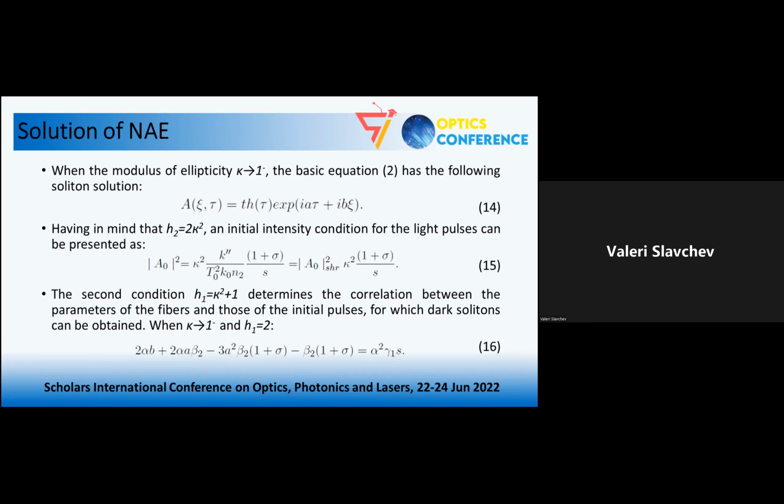This second condition here gives the correlation between the parameters of the optical fibers and those of the initial laser pulses for which actually a dark soliton can be observed. When the modulus of ellipticity is equal to 1 and when the constant h1 is equal to 2, we reach this nonlinear dispersion ratio.